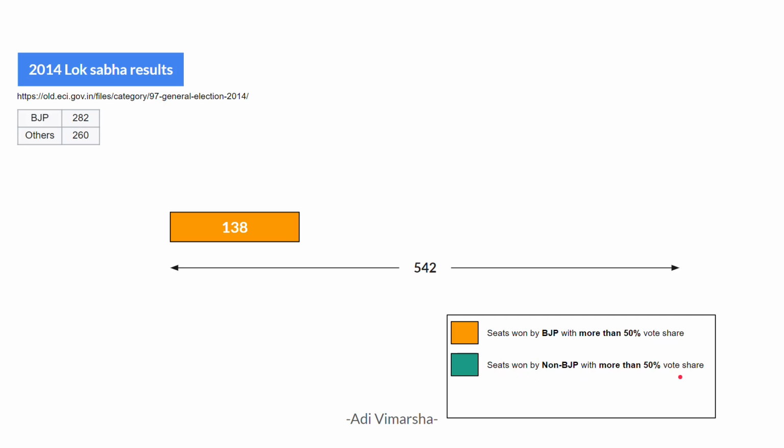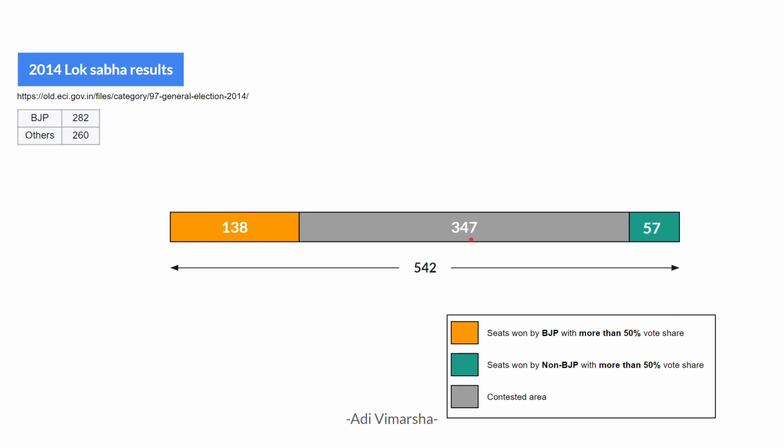Means they got absolute majority in that particular constituency. And there are 57 such constituencies out of 260 where that non-BJP party got more than 50% votes. And what remains is type 3, what I call contested area, where no party got more than 50% votes, and there are 347 such constituencies.